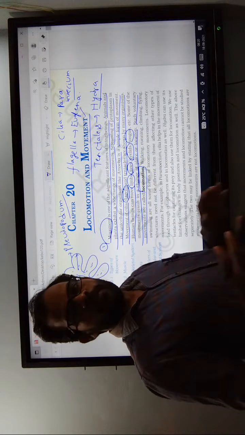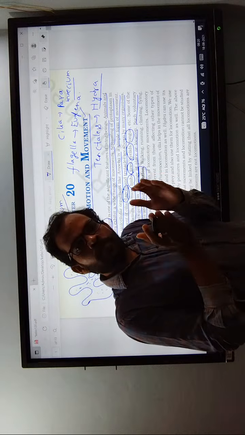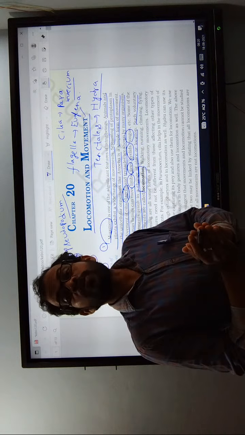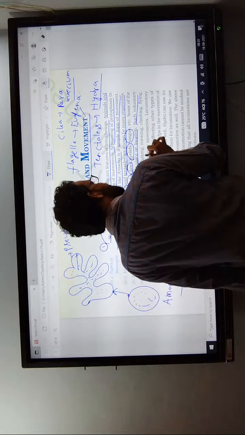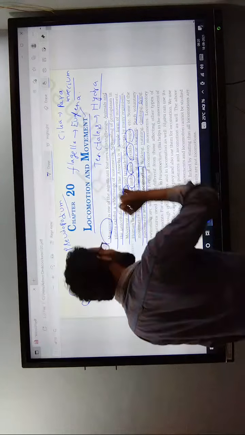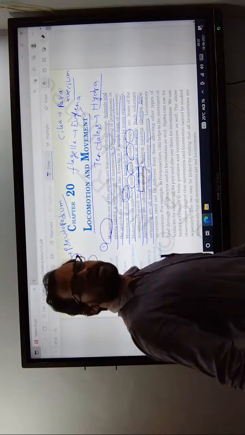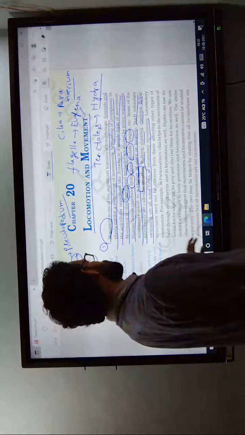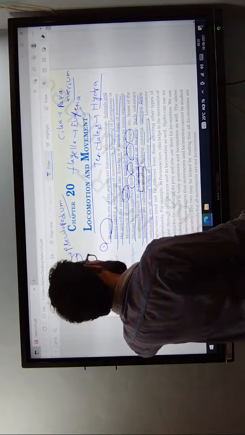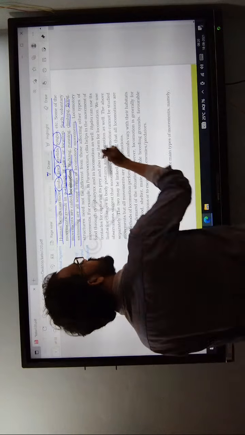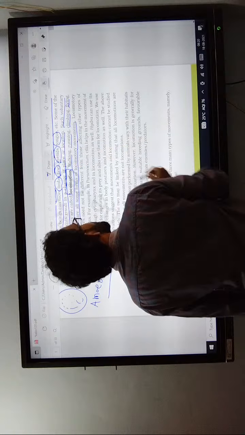Locomotion means changing the body position or location. Walking, running, climbing, flying and swimming are all forms of locomotory movements.